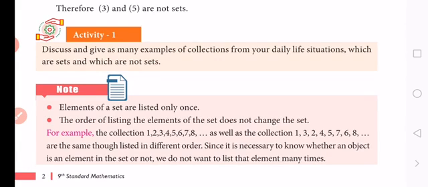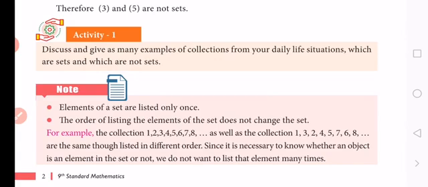No. So it is not an object in this group. Is Rasipuram a district in Tamil Nadu? No, it is not in the group. But Salem is one of the districts in Tamil Nadu. Attur, Coimbatore, Chennai. So these are some examples of a set.